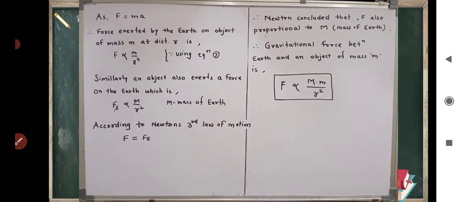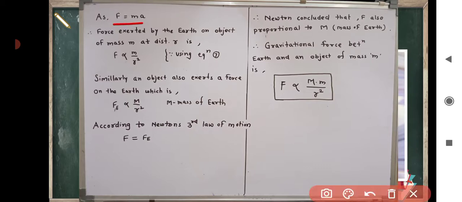As F is equal to mass into acceleration, therefore using equation 7, force exerted by earth on the object of mass small m at a distance r is given by F is directly proportional to small m and inversely proportional to r square. Similarly, an object also exerts a force on earth which is Fe is directly proportional to capital M, that is mass of earth, and inversely proportional to r square.